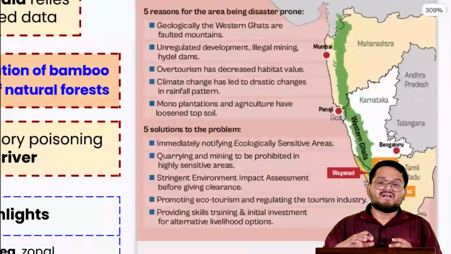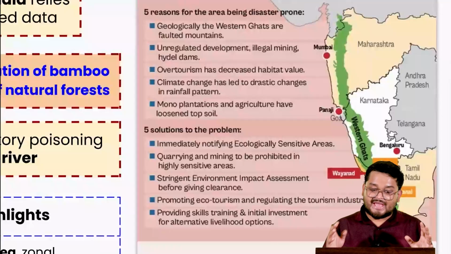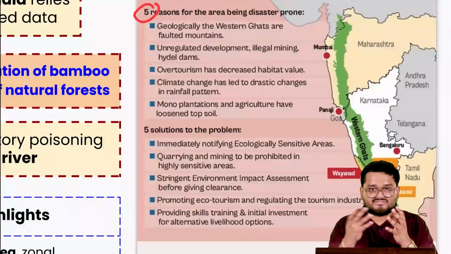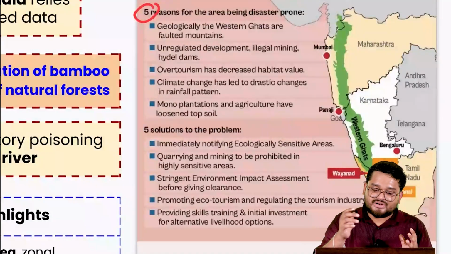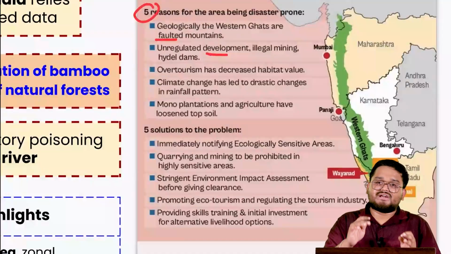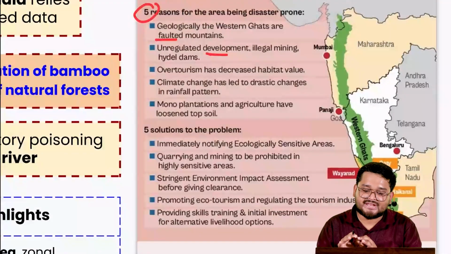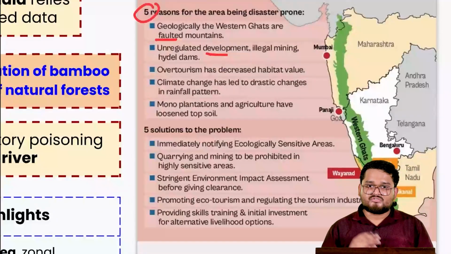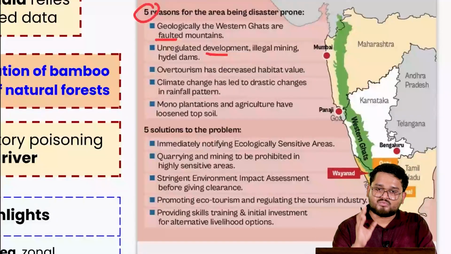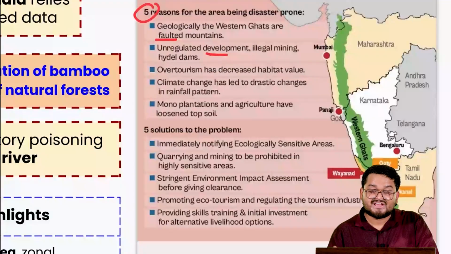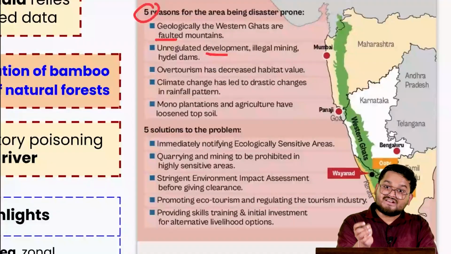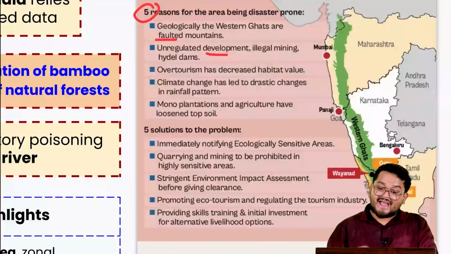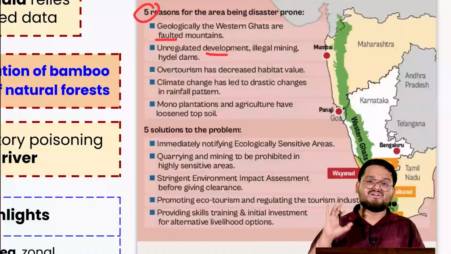Now, we can actually understand that over a period of time, the Western Ghats have faced various issues, and those issues have made it extremely fragile. Now here, the five reasons: firstly can be attributed to the unregulated development and heavy amount of mining and heavy amount of hydropower dams and urbanization in the region. We know that the Western Ghats is actually prone to various landslide events, and in cases of such unsustainable development, those landslide events even increase over a period of time. And this has been seen in the recent Wayanad landslide event too.